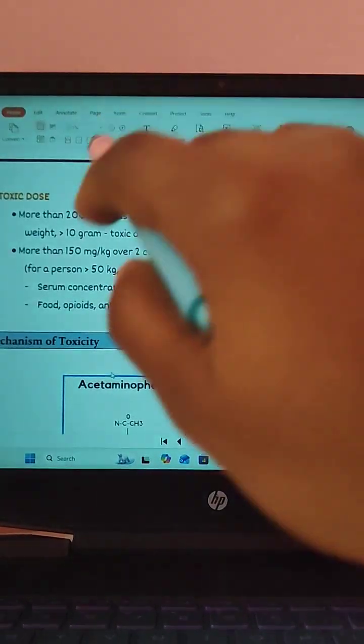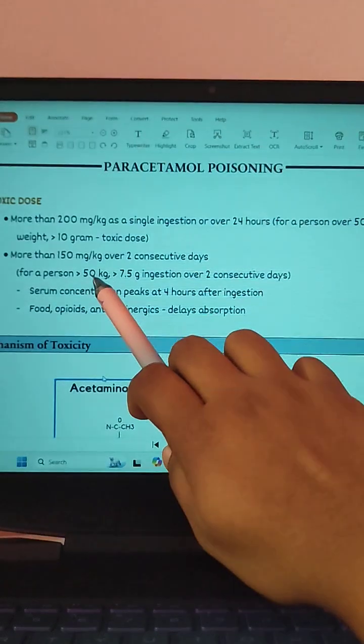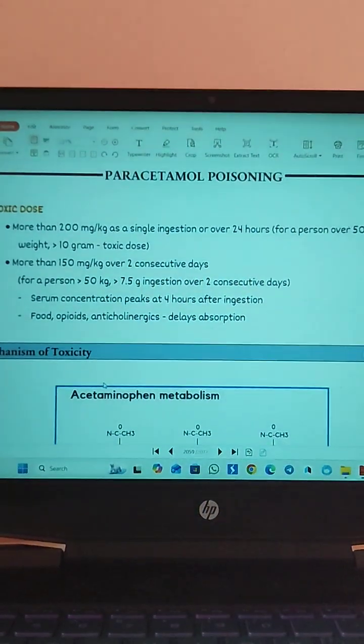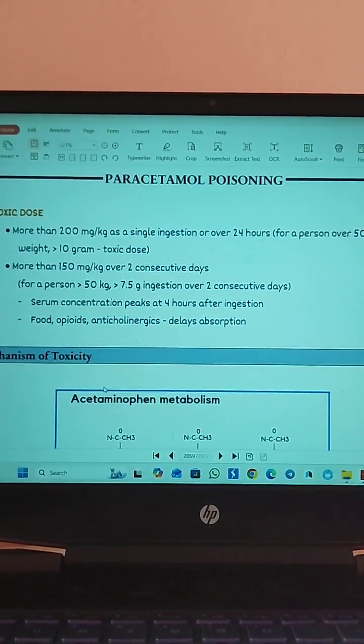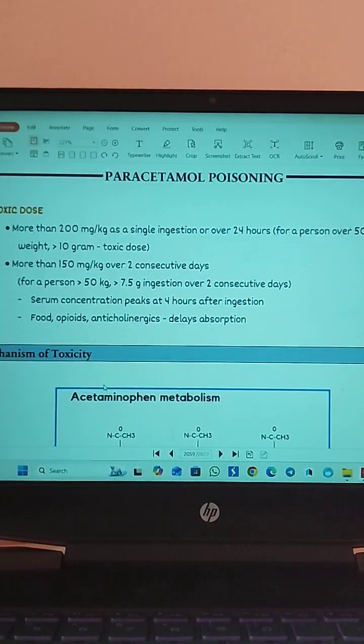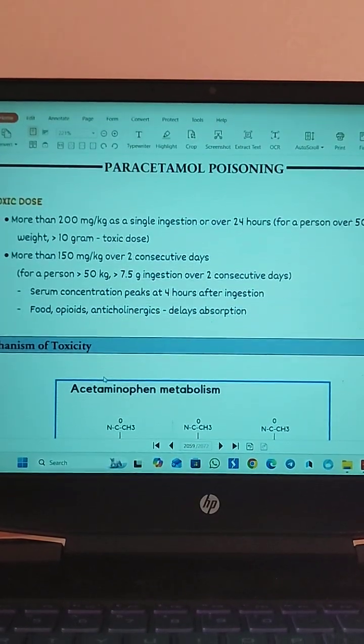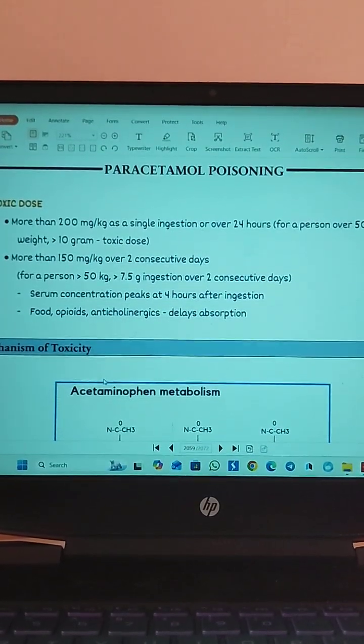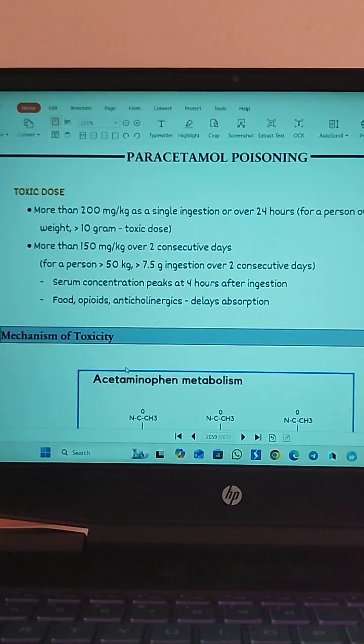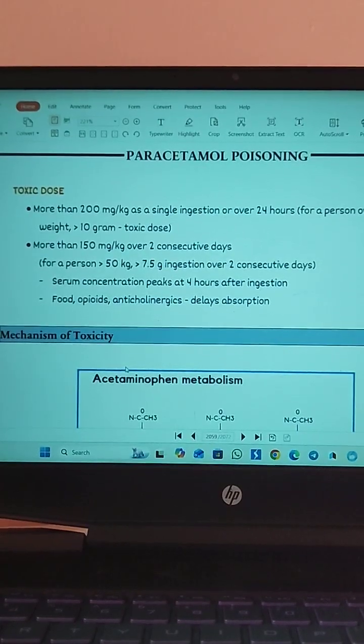And also if it is taken as more than 150 milligram per kilogram over 2 consecutive days. That is, if a person over 50 kilogram is taking greater than 7.5 gram over 2 consecutive days. So this is taken as the toxic dose of paracetamol.